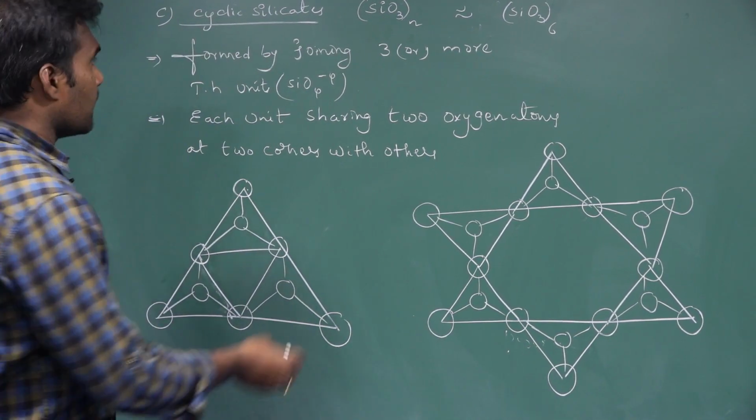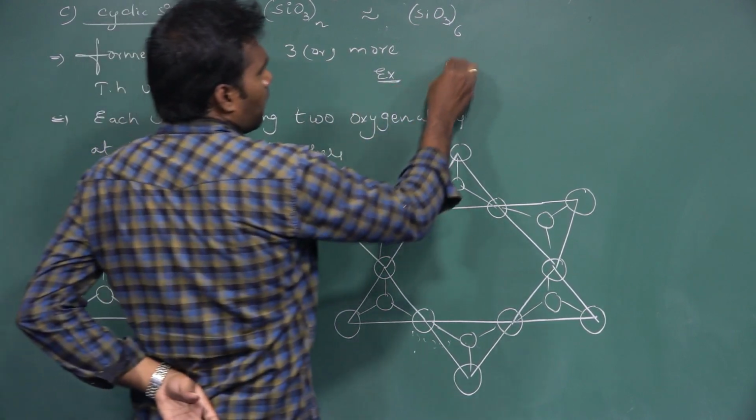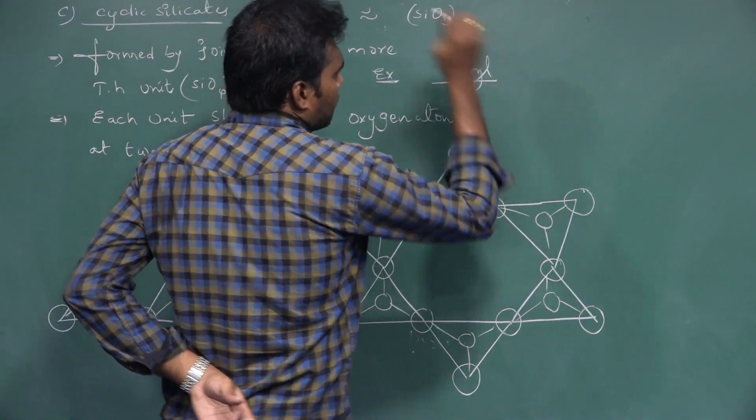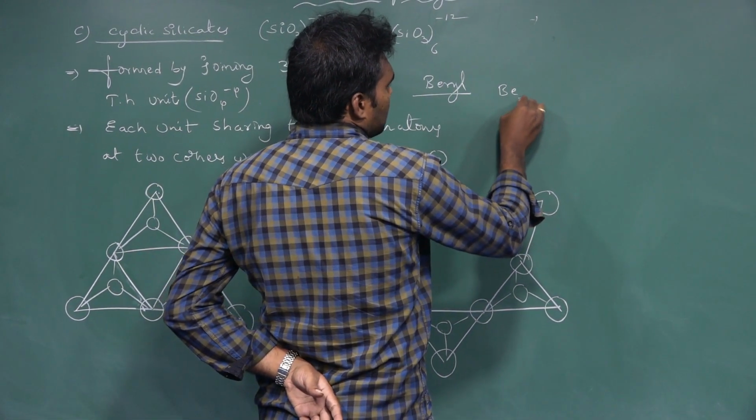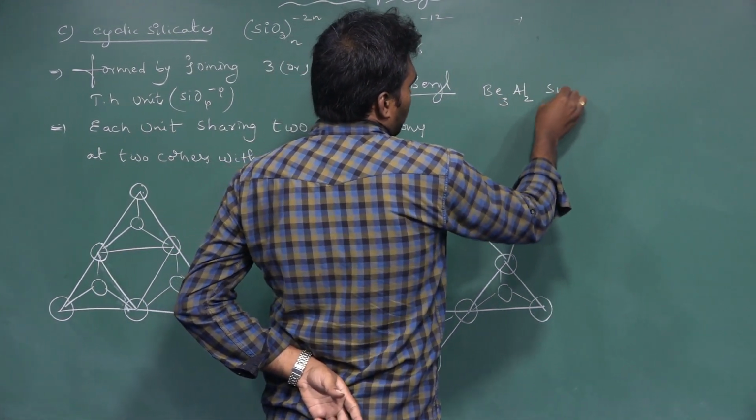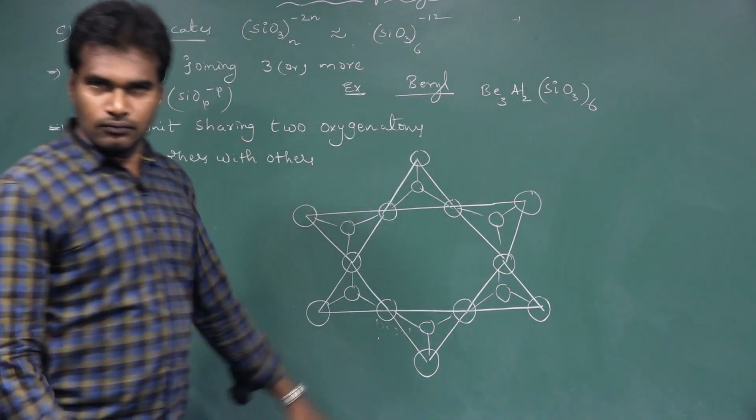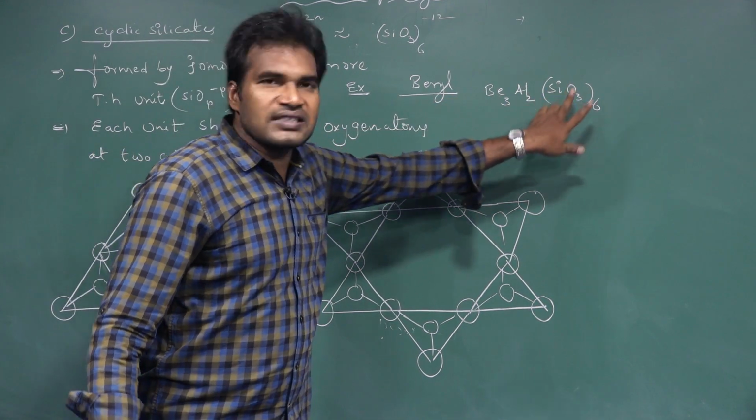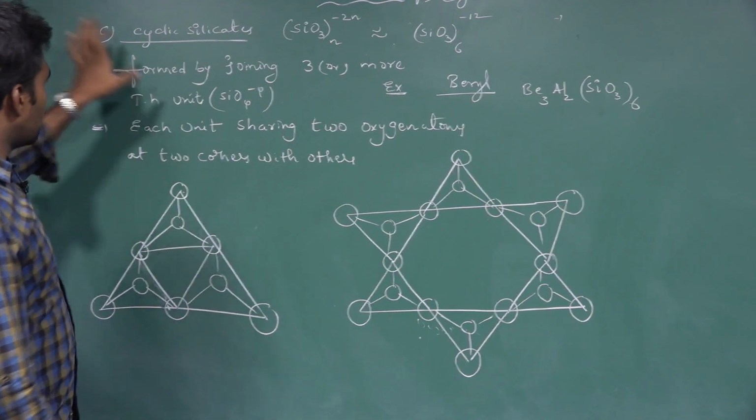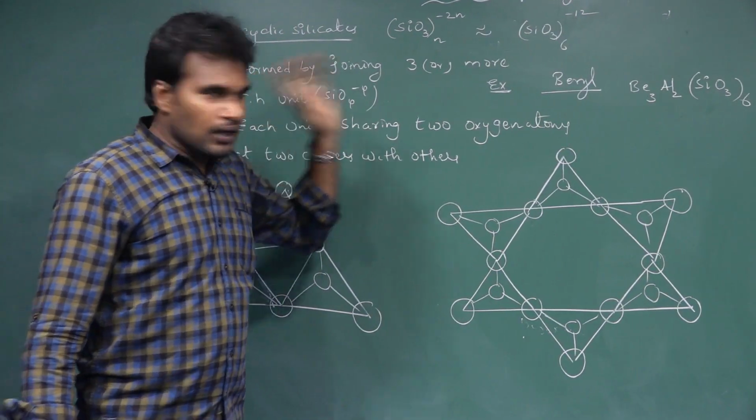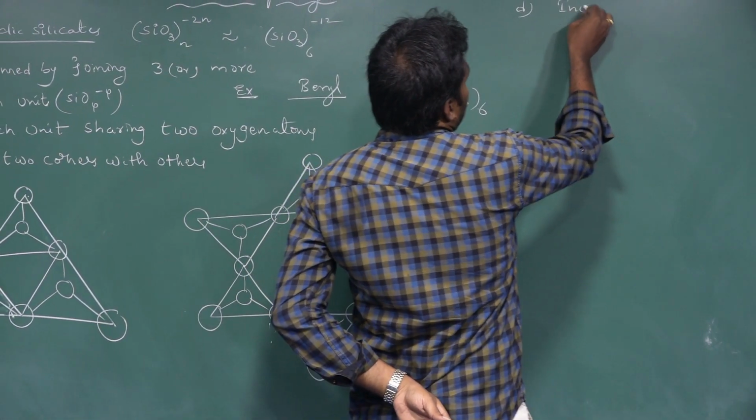So what is the chemical formula of beryl? If you see the examples of cyclic silicates, beryl is the best example. What is the chemical formula for beryl? That is Be3Al2(SiO3)6. Beryllium aluminum silicate is called beryl. So this is the third one, that is cyclic silicates. Next, the fourth one, inosilicates.